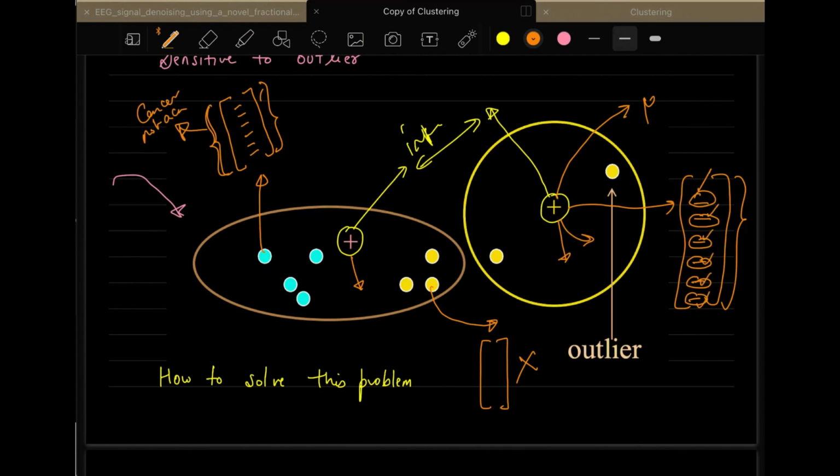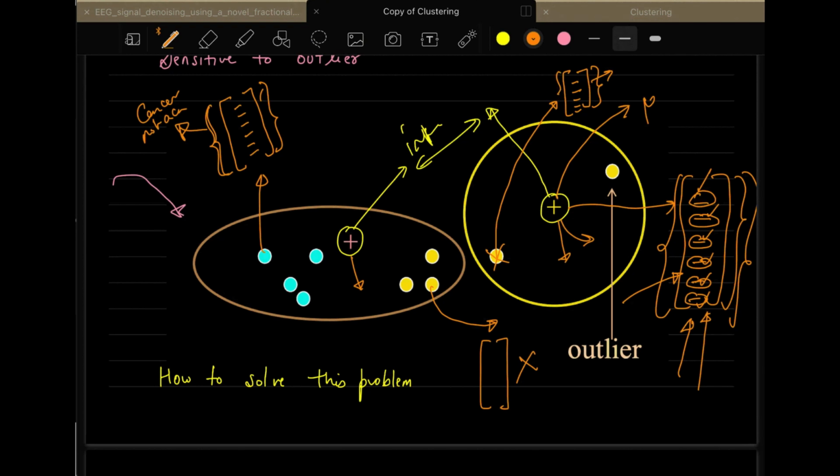You don't know what they signify. You don't know whether the person has cancer or not by reading these values, because it's an average value of all the individual features of the genes. So we want our centroids also to become one of the data points, so that for each of them we know the feature vectors, and we can say that this particular data point is the centroid, and all these features we already know, and they are interpretable.